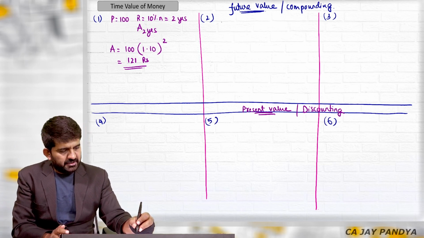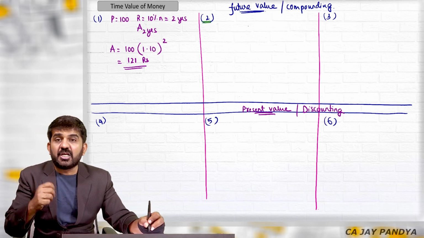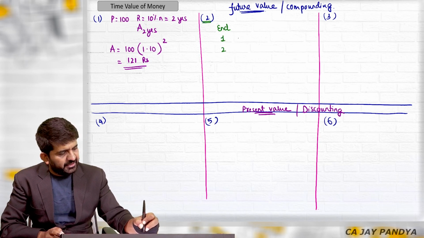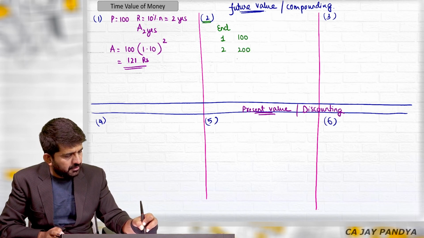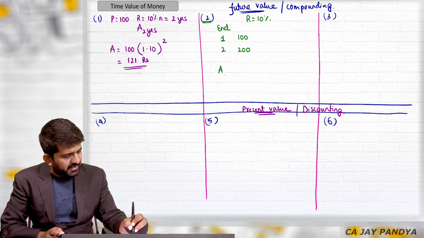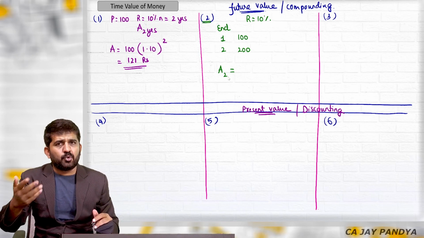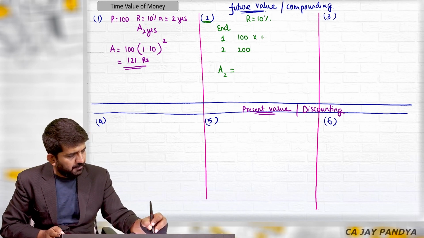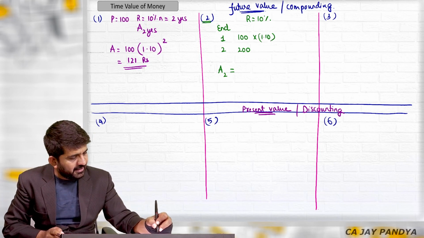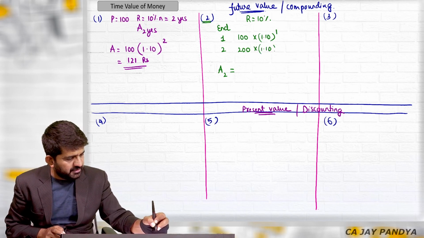Category number 2 questions. They are still of future value. At the end of first and second year, I have invested 100 rupees and 200 rupees. The rate of interest is 10%. What will be the amount after 2 years? Here not only one installment is invested, more than one installment is invested. Multiplied by 1.10, there is no division. You are compounding. Raised to 1, multiplied by 1.10 raised to 0.